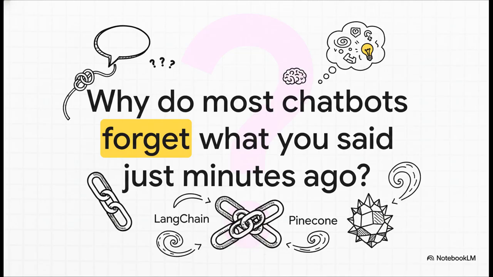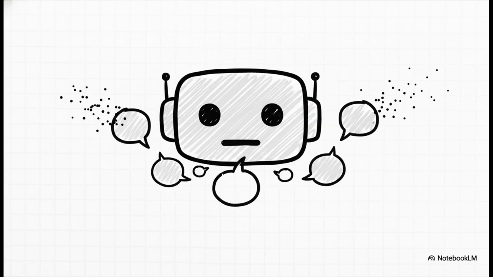So you know the feeling, right? You're in the middle of a great conversation with a chatbot, you ask a simple follow-up question, and nothing. It's like it has no idea what you were just talking about. It's a super common problem, and the reason for it is actually pretty straightforward. You see, the problem is that most of these big language models are, well, stateless. They're amazing at what they do for a single turn of conversation, but they don't have this built-in, persistent memory of your specific chat. It's like talking to someone with no short-term memory.